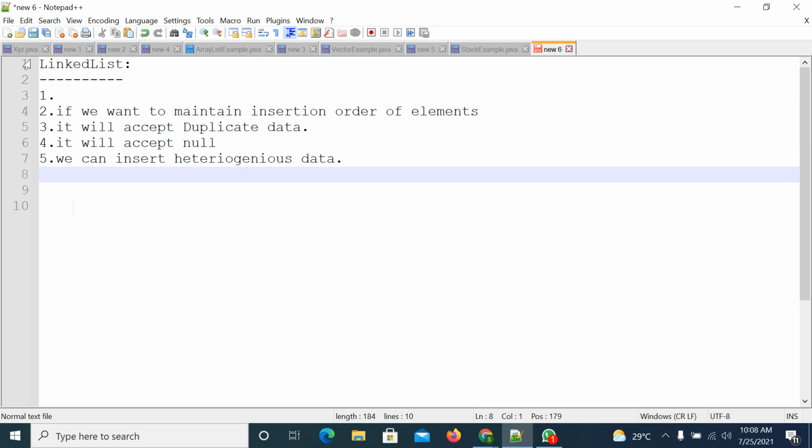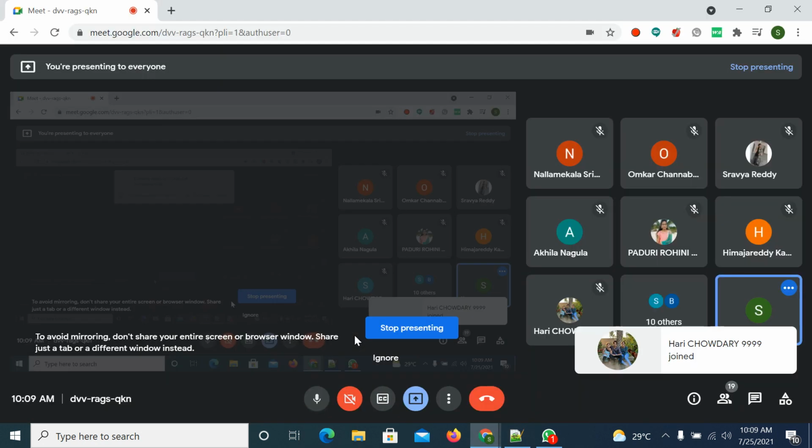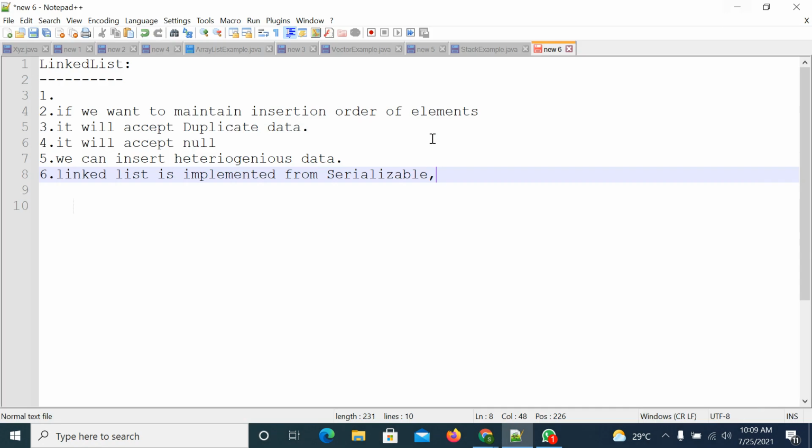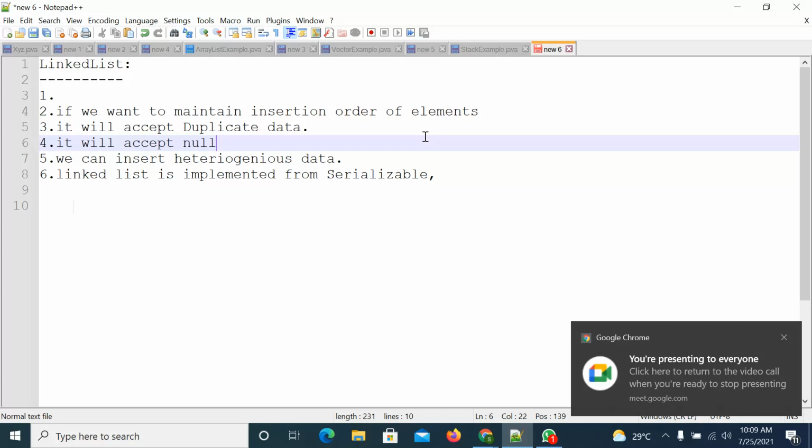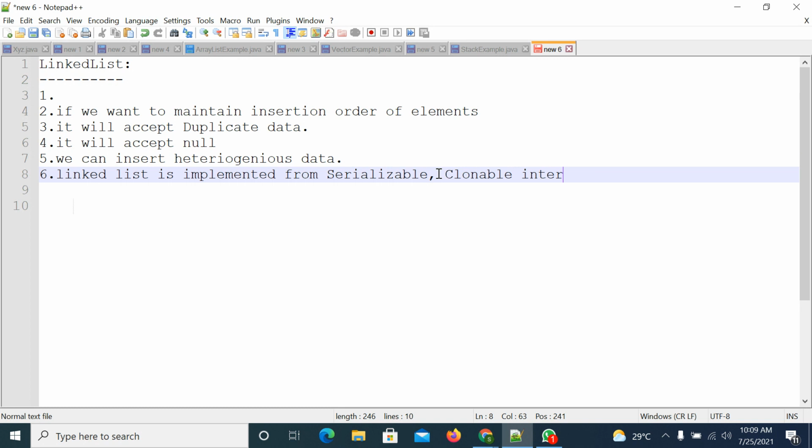LinkedList is not implemented from the RandomAccess interface. LinkedList is implemented from the Serializable interface and the Cloneable interface, but not from the RandomAccess interface.